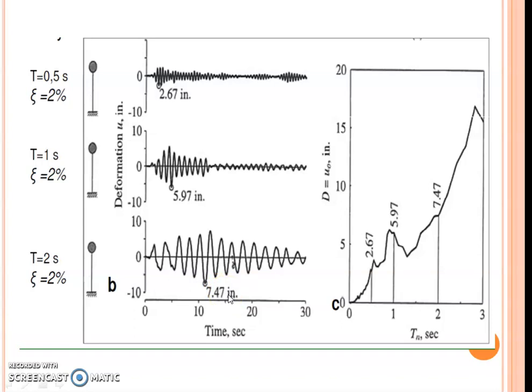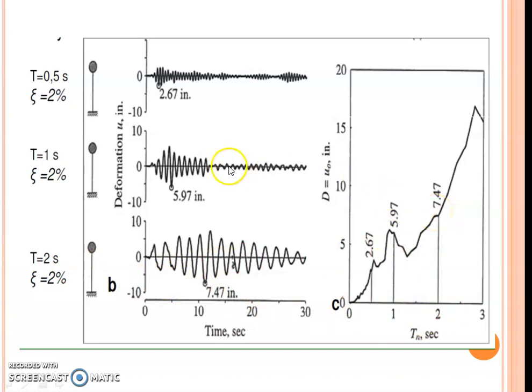Now I will draw the maximum displacement on the y-axis and natural period on the x-axis. Structure 1: 0.5 is the natural period, 2.67 is the maximum response. Structure 2 has 1 second natural period, 5.97 is the maximum response. Structure 3 has 2 second natural period, maximum response is 5.47.